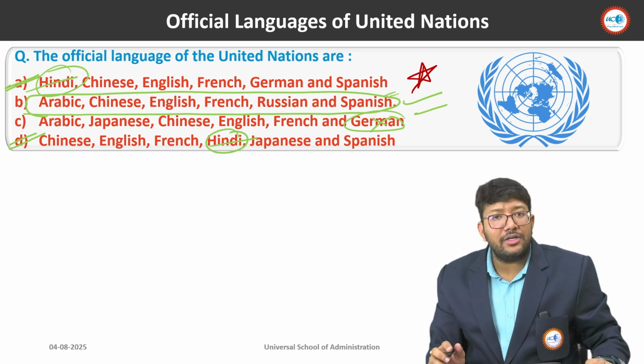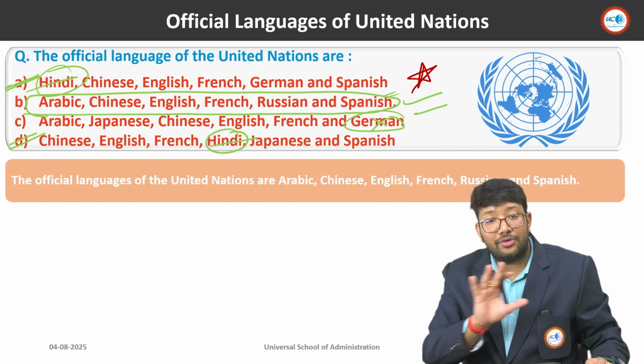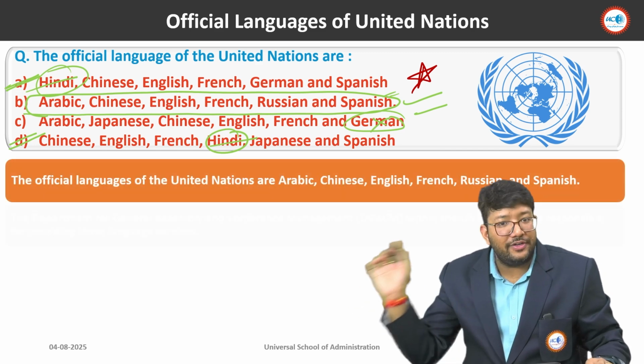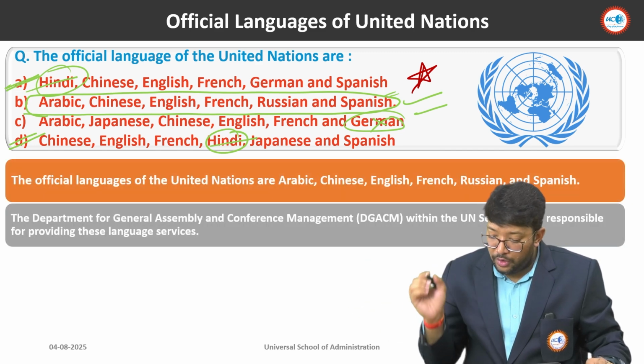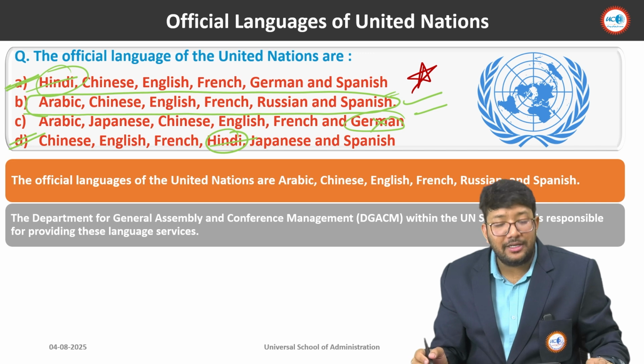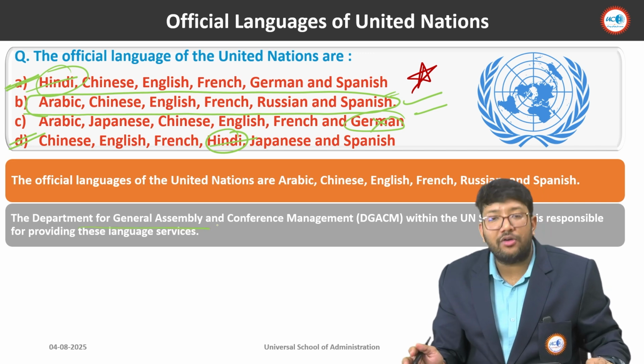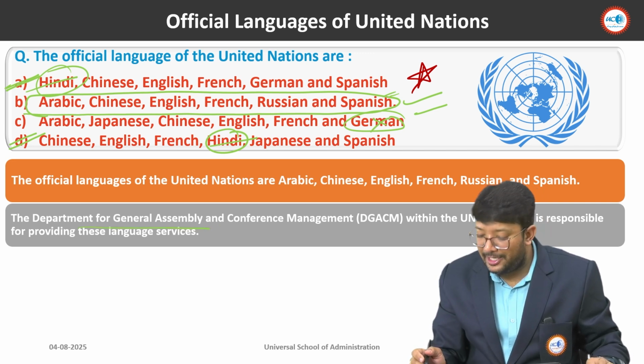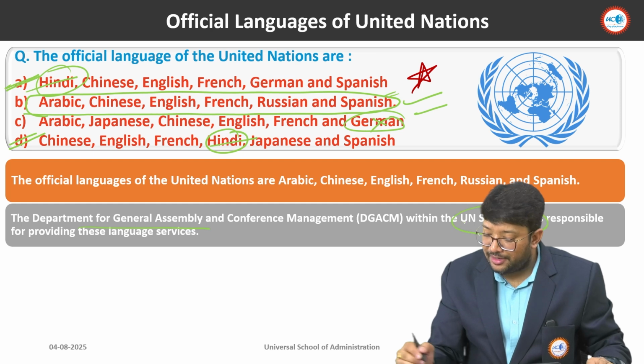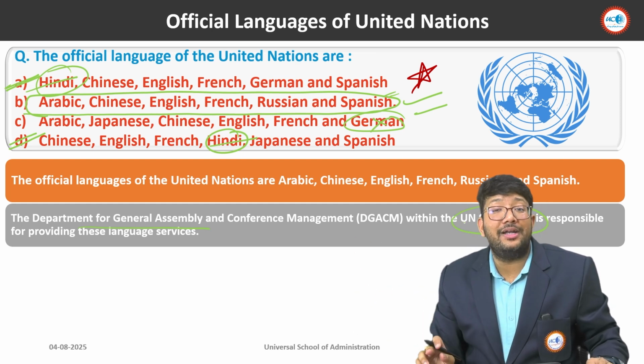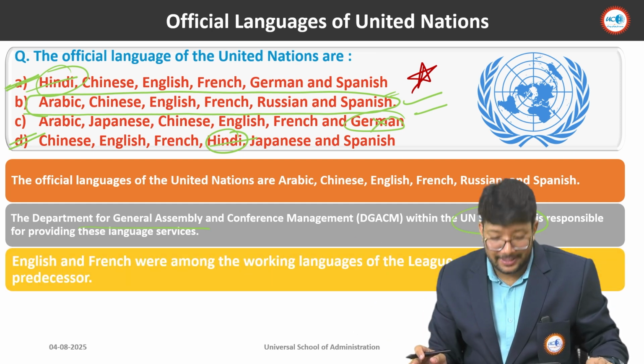Arabic was not part of it from the beginning. So these are the official languages, I already told you. And who handles this particular department? The Department of General Assembly and Conference Management, DGACM, within the United Nations Secretariat. It is responsible for providing these language services.